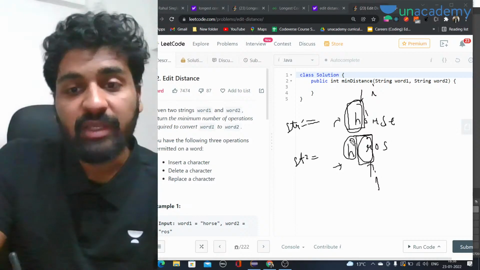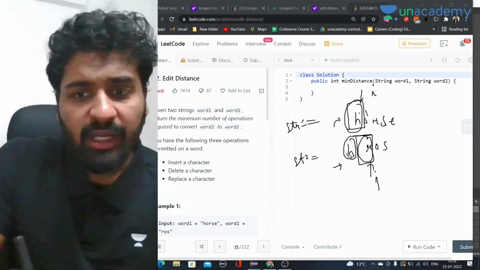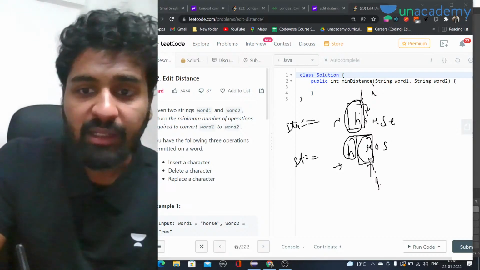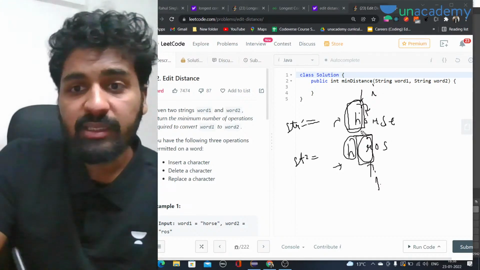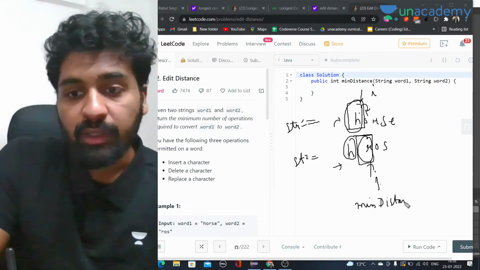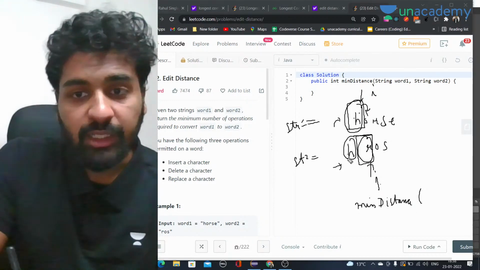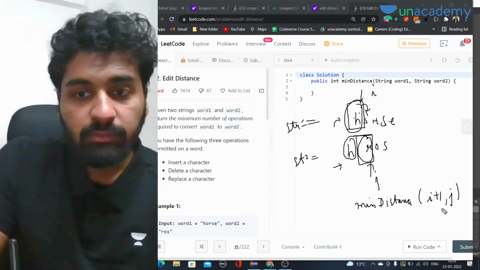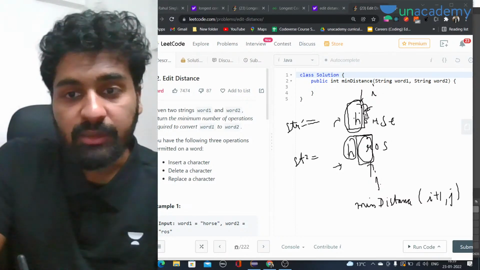If we have inserted it, h and h are now equal. So what we simply have to do is move forward with i, but j will remain at r only. Let's say the name of the function is minDistance. We have already found the min distance for h and h. Now we have to find the min distance for i plus 1 and j, that means this part and this part.